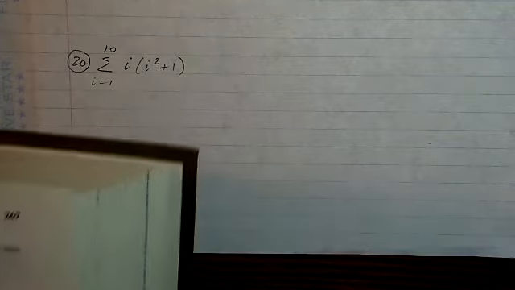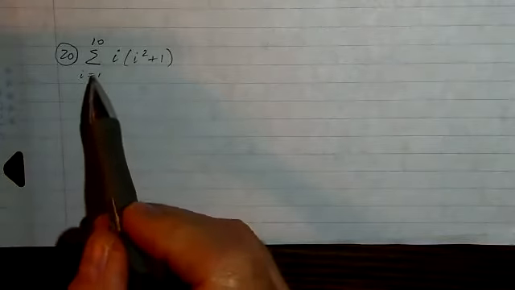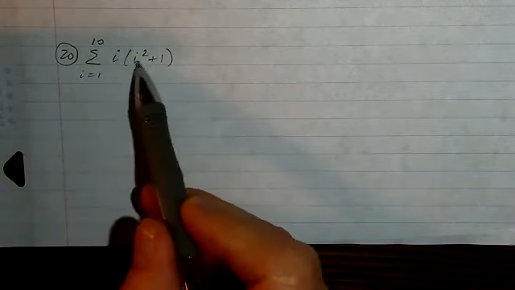Okay, and then last, number 20. Look at the directions: it asks you to use the properties of summation to evaluate the sum. You don't have to do the second part using the summation capabilities of a graphing utility. But we are going to want to use the summation results on the page that I pointed out earlier, which is page number 260, the summation formulas. And you'll notice in this there are 10 terms in the sum from 1 to 10, and the index appears in 2 places.